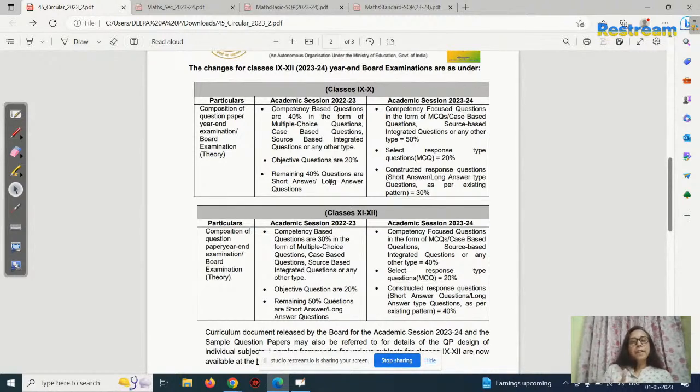What are they? 5 marks for PT1, PT2 and PT3, taking the best of the three and their average. Then 5 marks for the portfolio, 5 marks for multiple assessment, and 5 marks for subject enrichment. Subject enrichment, do you know what it is?